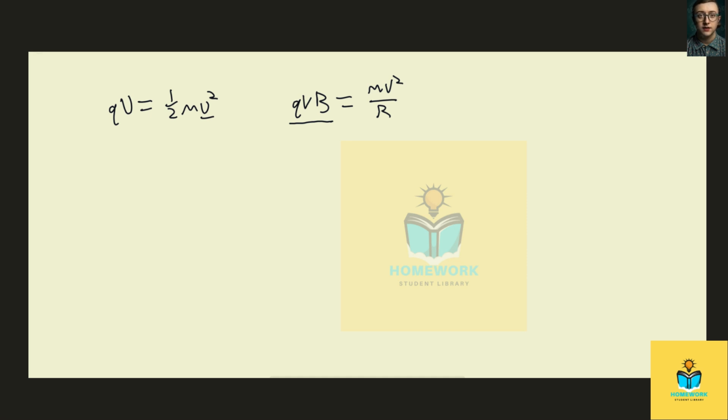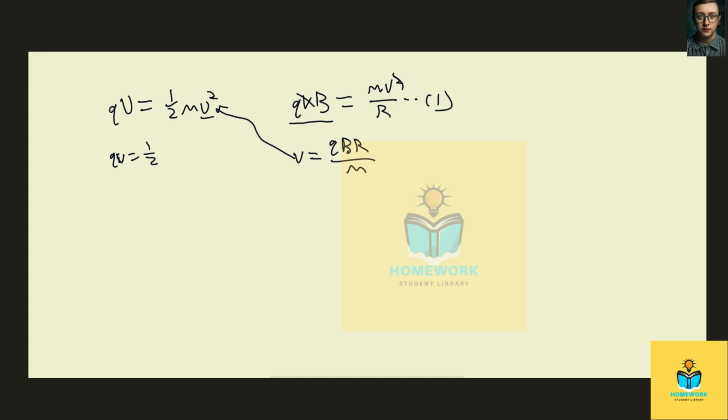I say let's go ahead and use this one. So we'll use one. Let's rearrange things so velocities cancel like that, and we get that our velocity is equal to QBR on M. Okay, now we plug that in right there, and you get that QV is equal to